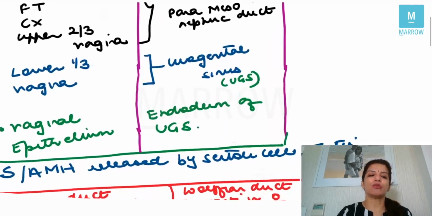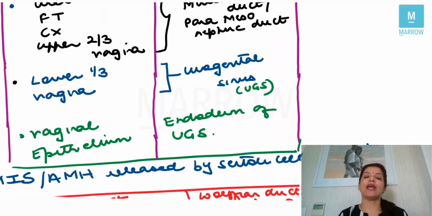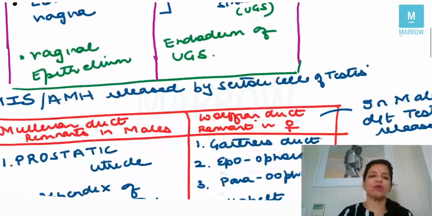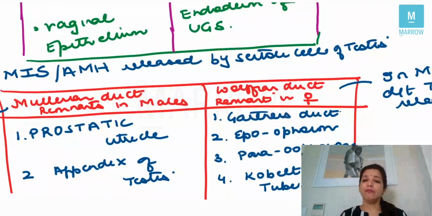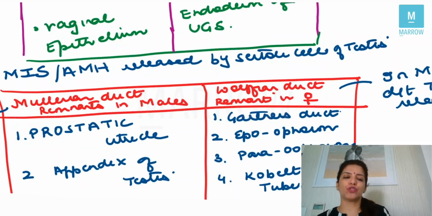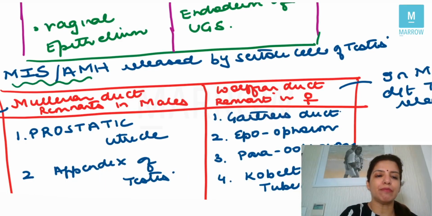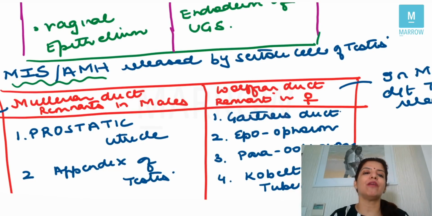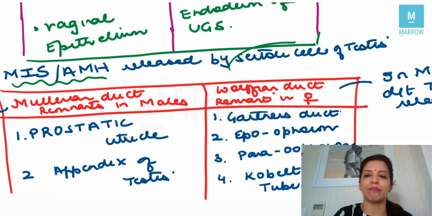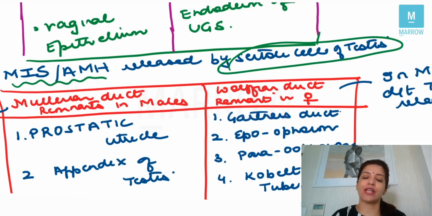The next very important question is, from where does vaginal epithelium develop? Vaginal epithelium develops from the endoderm of the urogenital sinus. Now, I told you just now that in males, it's the Wolffian duct which is going to grow and the Mullerian duct will regress. Why does Mullerian duct regress in males? That is because Mullerian inhibiting substance or anti-Mullerian hormone is released by the Sertoli cells of the testes.